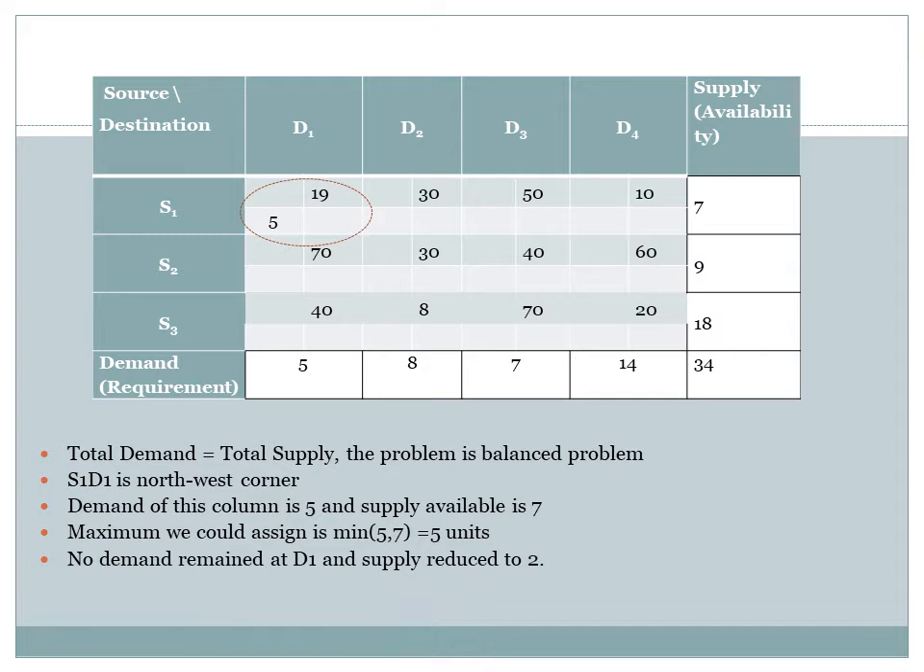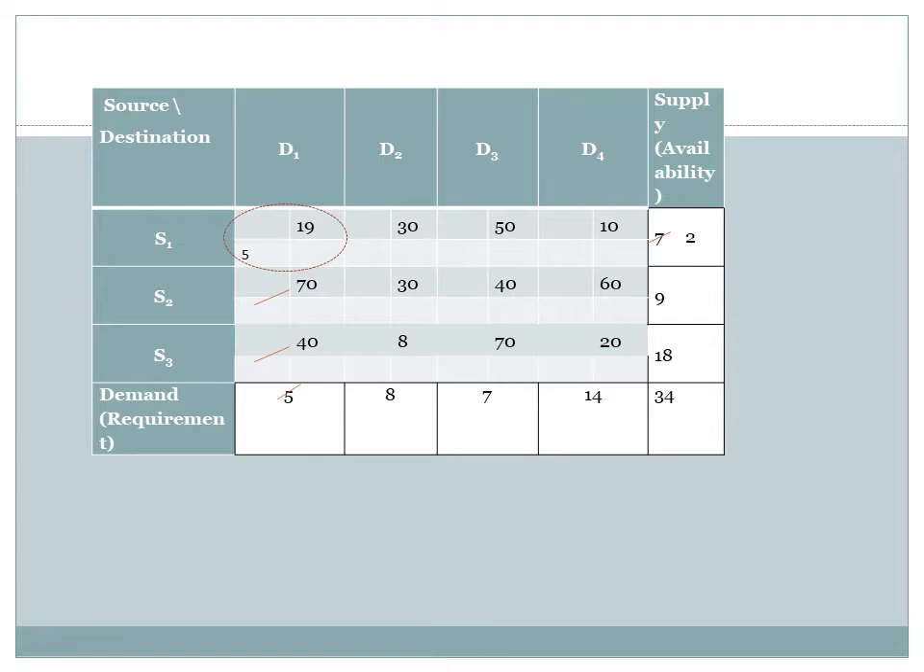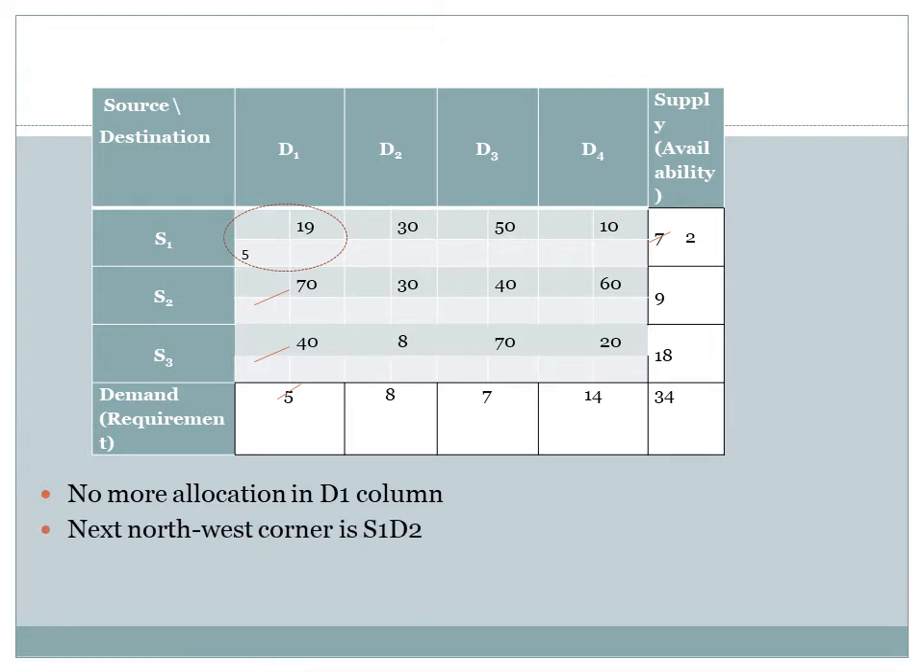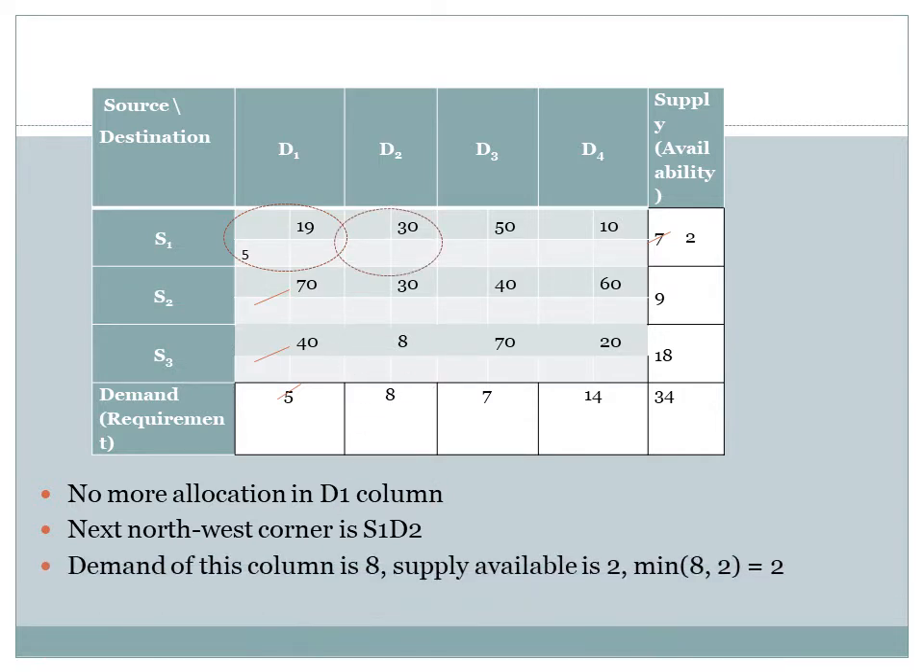Adjust the total demand and supply remaining. Demand is fulfilled, so no more allocations in the column D1. The supply will get reduced from 7 units to 2 units. Once this is done, there won't be any allocations in the D1 column and our next northwest corner will become S1D2. Allocate maximum possible at this point now.